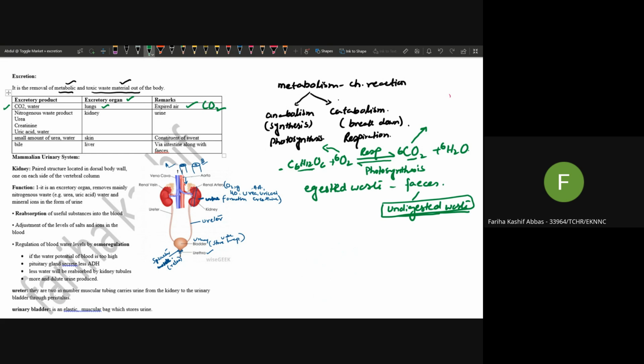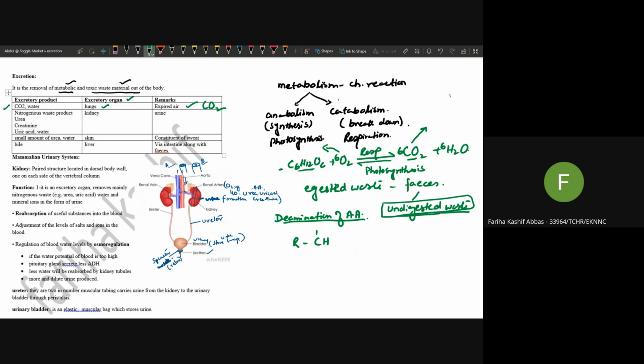Now, what are the nitrogenous wastes? The main nitrogenous wastes included in our syllabus are urea and uric acid. So how is urea formed? Urea is formed by the breakdown of amino acid, or by the deamination of amino acid.